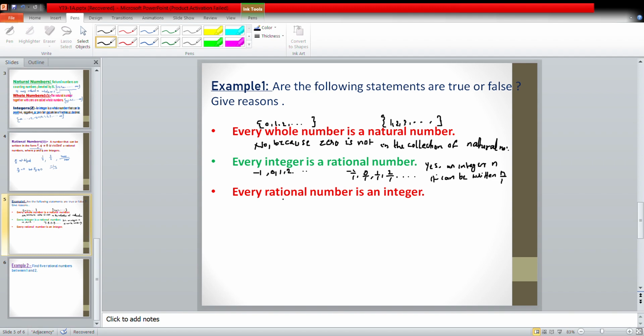Then the last question: every rational number is an integer. We know rational numbers are of the form p by q, so we can choose any number, say minus 5 by 7. This is a fraction, but it is not an integer. So we can say no, every rational is not an integer, because minus 5 by 7 is not an integer. You can choose any rationals. I hope this example is clear.